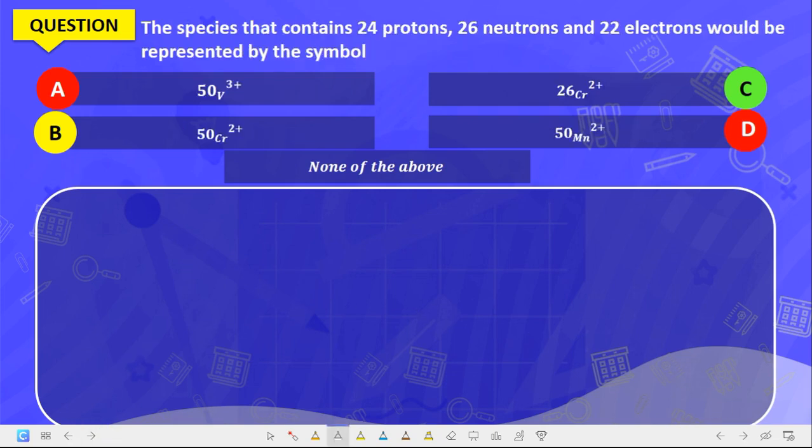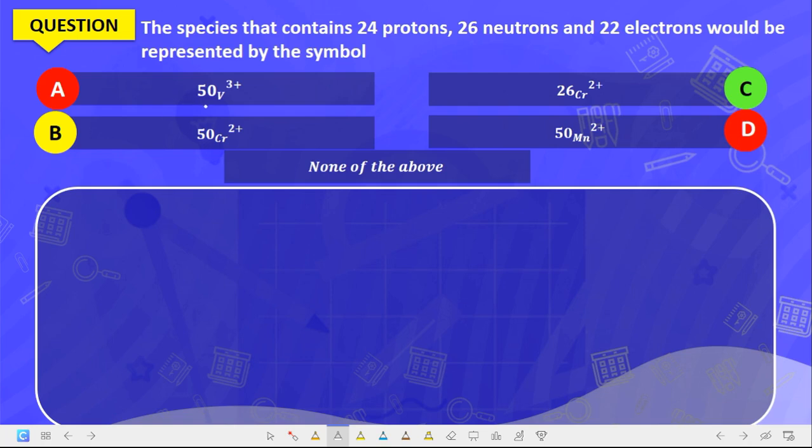Now we have the question: the species that contains 24 protons, 26 neutrons and 22 electrons would be represented by the following symbol. Now we have the first one, vanadium 53 plus. Then we have chromium 26.